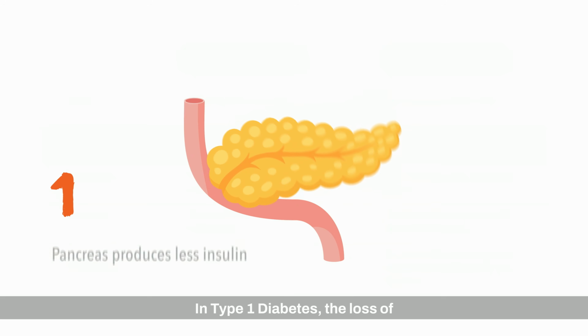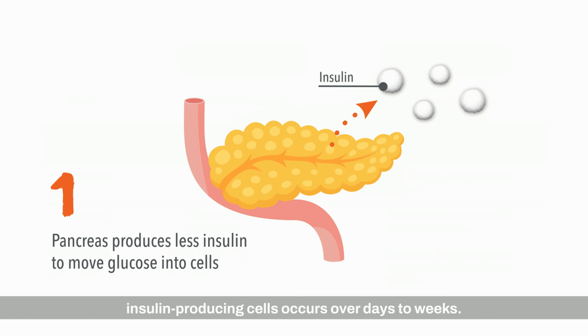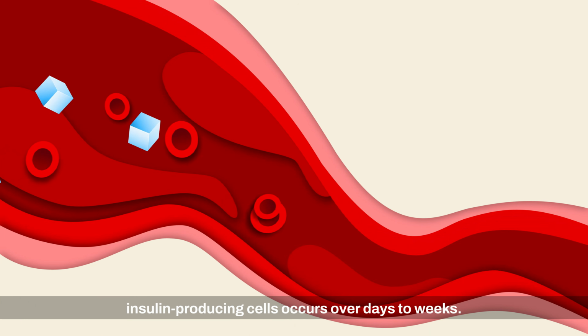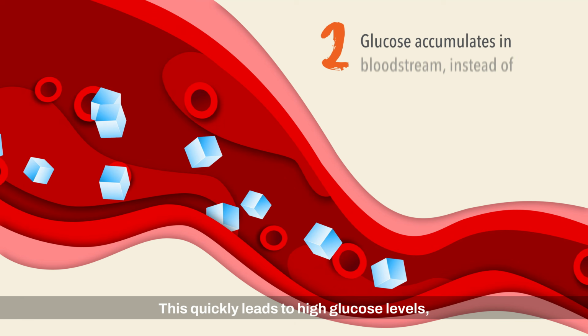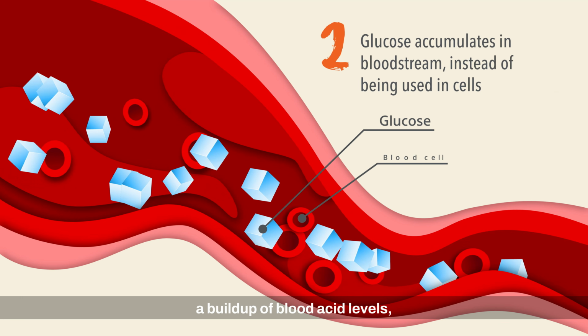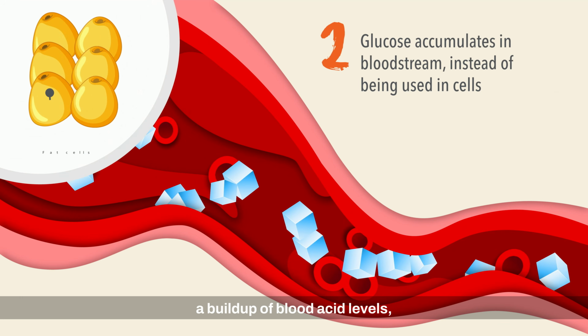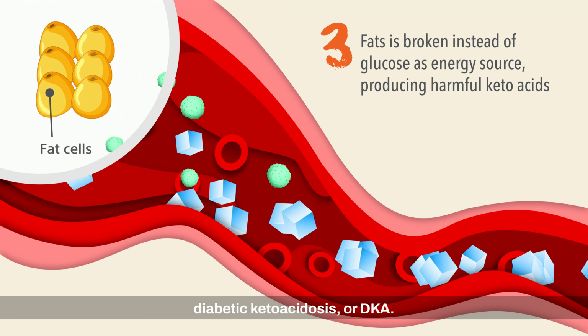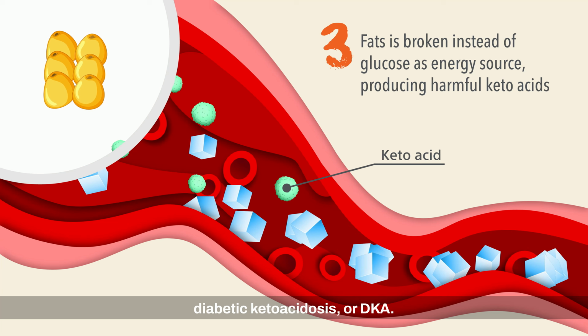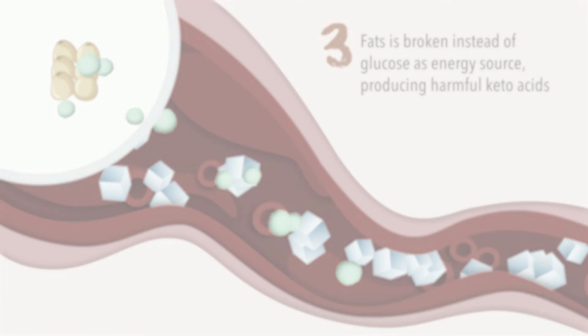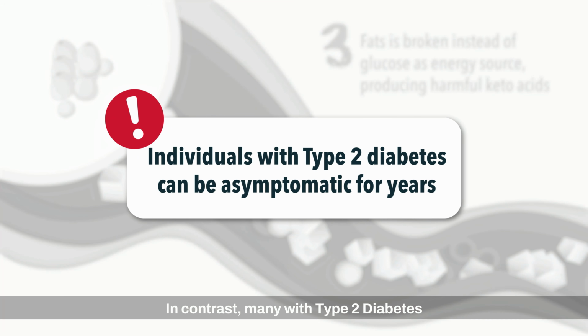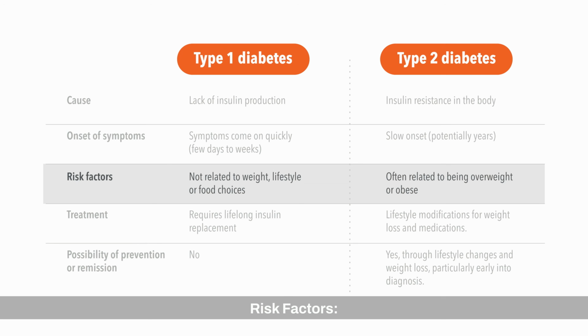Onset of symptoms. In type 1 diabetes, the loss of insulin-producing cells occurs over days to weeks. This quickly leads to high glucose levels and a buildup of blood acid levels, leading to an acute presentation with diabetic ketoacidosis, or DKA. In contrast, many with type 2 diabetes may not know they have it, since there may be no symptoms for years.